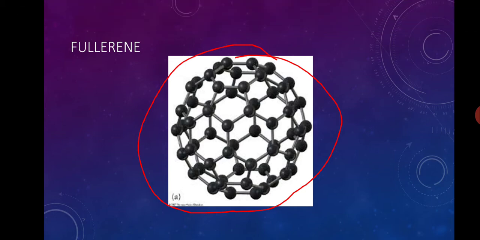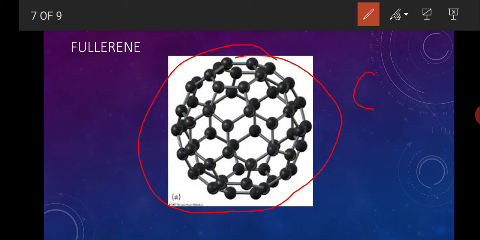One question may arise: why is catenation so successful in carbon rather than other elements? The answer is the carbon carbon bond energy is so high. That is, the bond carbon forms with other carbon, the bond energy is so high, and as the bond energy is so high, the bond is also very stable. And as the bond is very stable, a lot of carbon can be connected with each other.